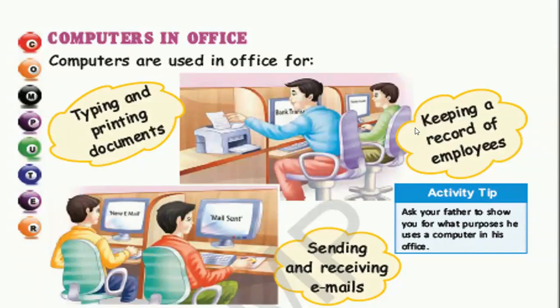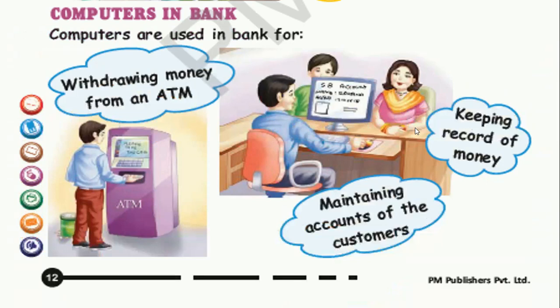People who are working in the office, they send and receive mails. Mails means electronic letters. Sending and receiving mails is one of the tasks which is done in the office using computers. So let us read this. Computers in office. Computers are used in office for typing and printing documents, keeping a record for employees, sending and receiving emails.